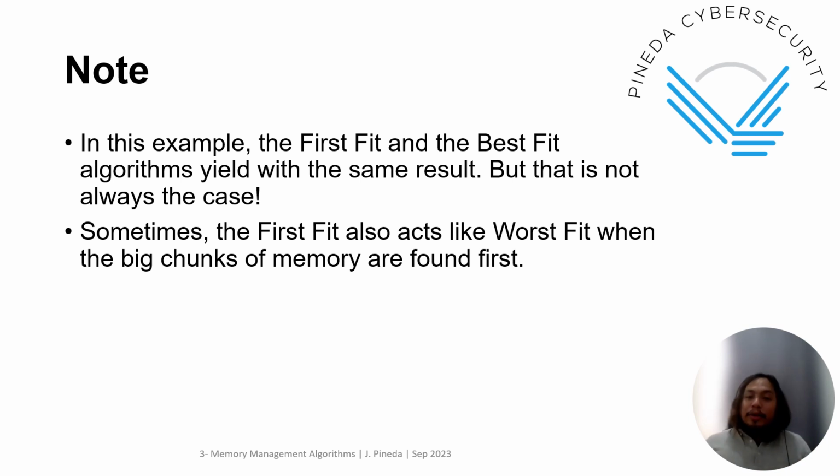But that is not always the case. If the fourth partition, for example, which is 200, is placed at the topmost in the second partition, it will be the worst fit because it will allocate the largest to whatever process comes in. For example, if P1 is very small and you use first fit, it will act like a worst fit. That's why it says here the first fit can also act like worst fit when the big chunks of memory are found first and the process is very small, or needs a small amount of memory.